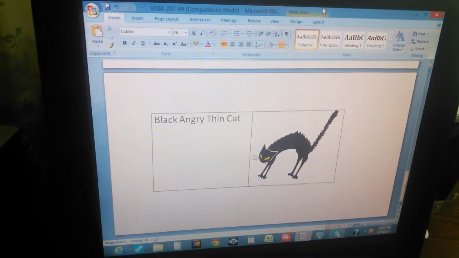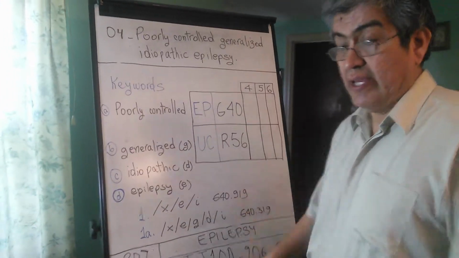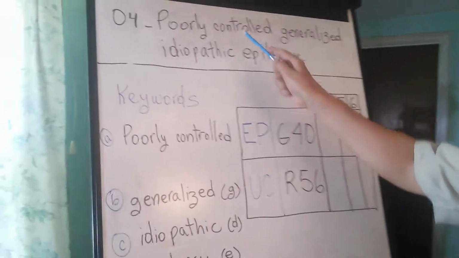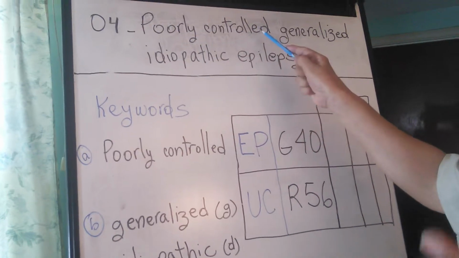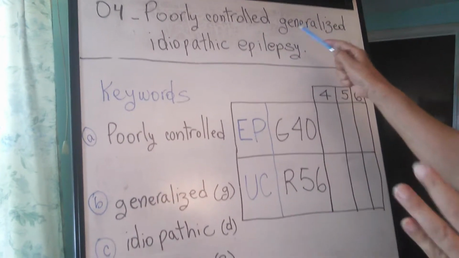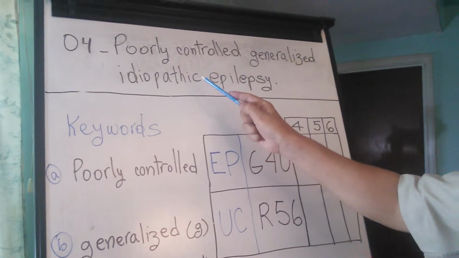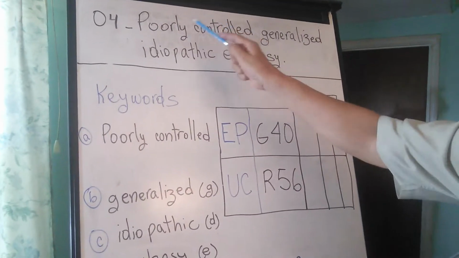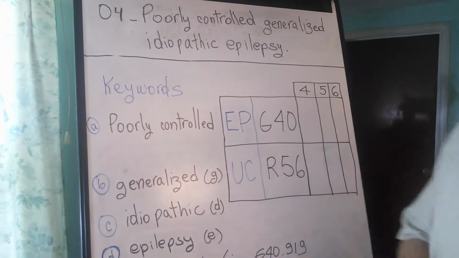So let's go here to our problem. Poorly controlled, generalized, idiopathic epilepsy. Which is the noun here? The noun is epilepsy. All these other words are just describing the type of epilepsy. Poorly controlled is like saying black. Generalized is like saying angry. And idiopathic is like saying thin. And epilepsy is like saying cat. So this is the noun, and we're just describing how the noun is. Okay?